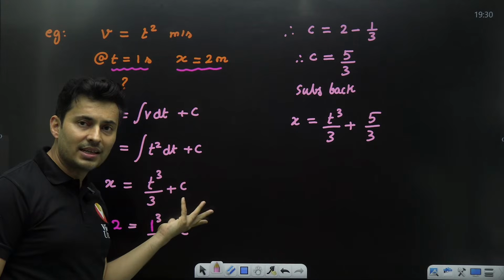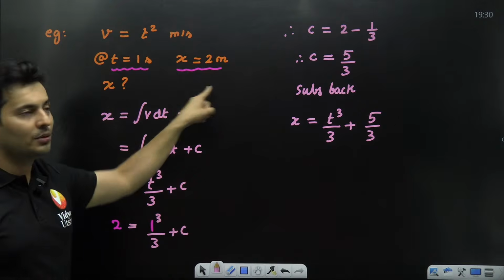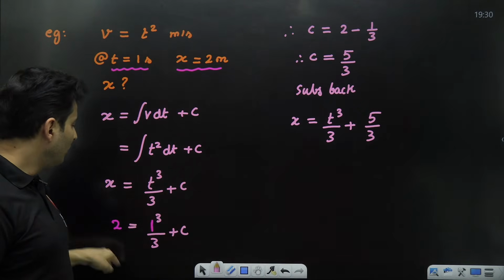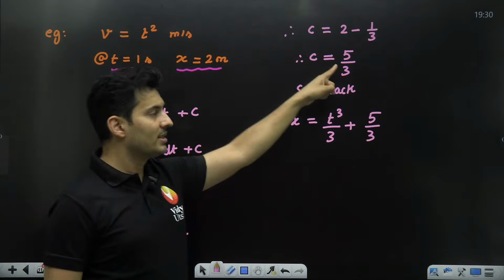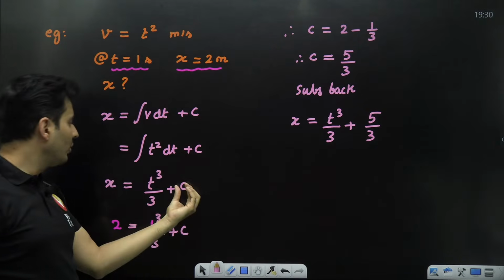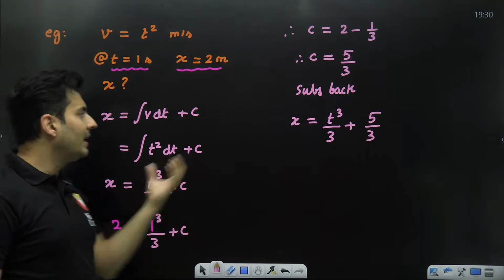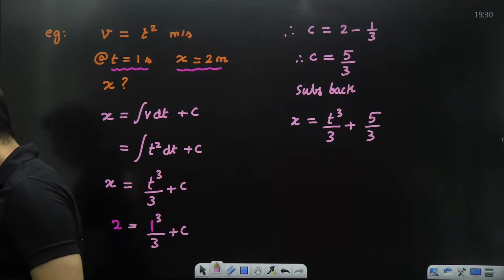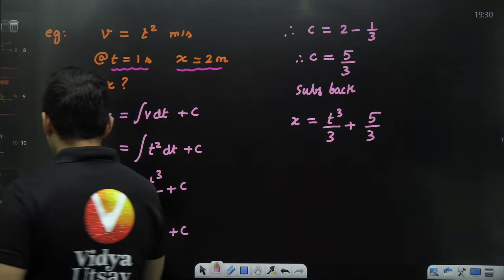But I don't know c. So to find that, this data was given. I put x is 2 and time is 1, and from this I got the constant, which is 5 by 3. So if I put the constant as 5 by 3, I get in general what is the position. Is that clear now? Perfect, everybody.